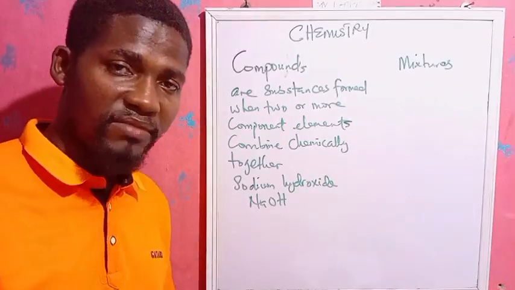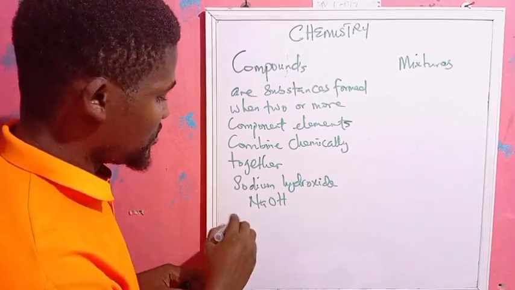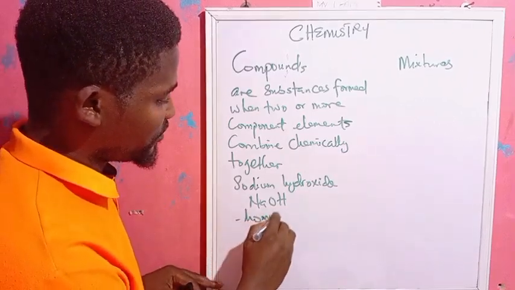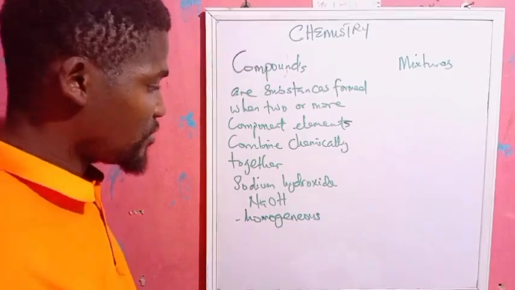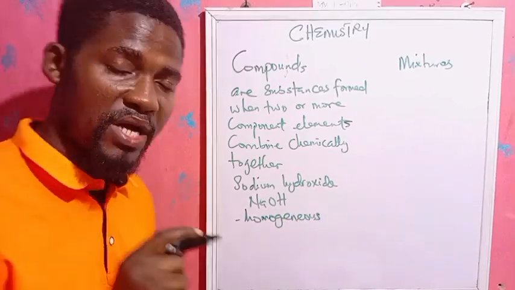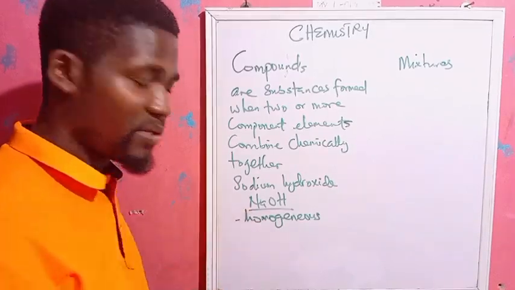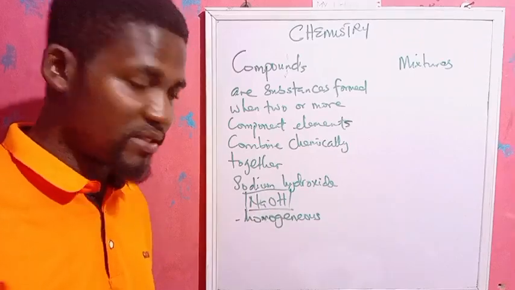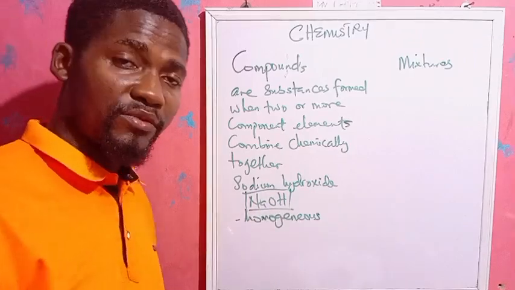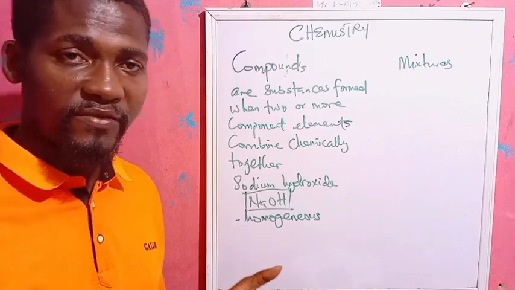They cannot be separated by physical means. They are usually homogeneous. Compounds are usually what? Homogeneous. They have to be in the same phase of combination. That's what we mean by homogeneous. Compounds are always represented using a chemical formula. Take note of that. Also, if we look at water, water is H2O. Water is a compound because it has a formula.